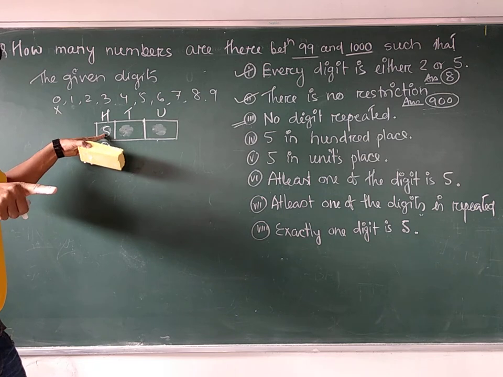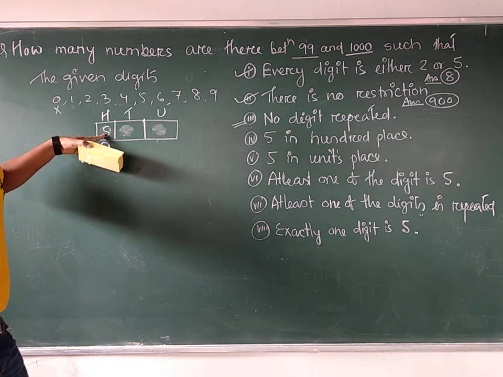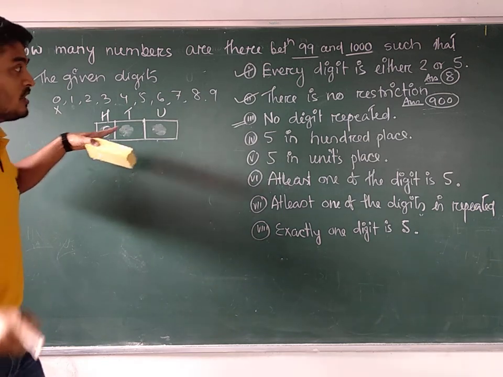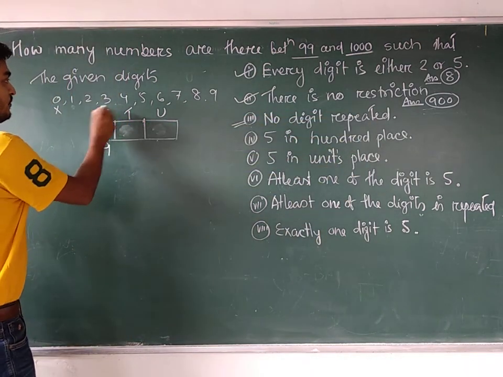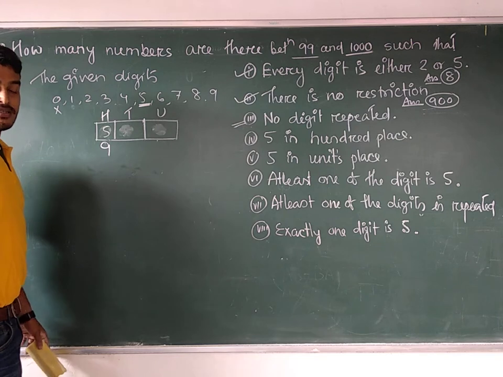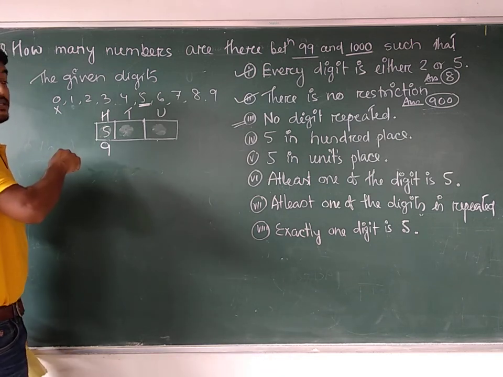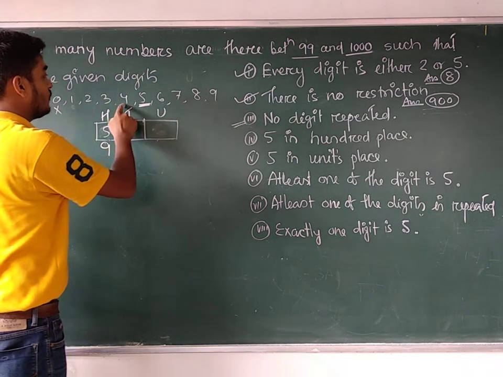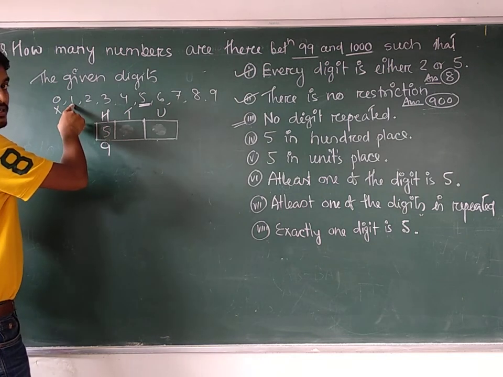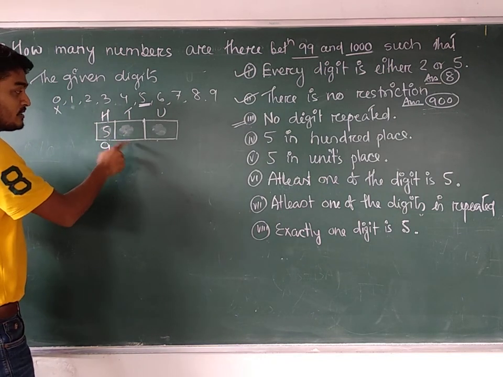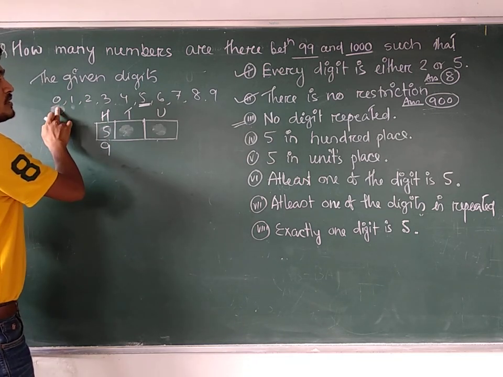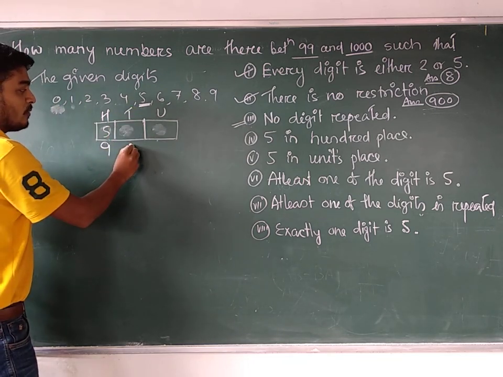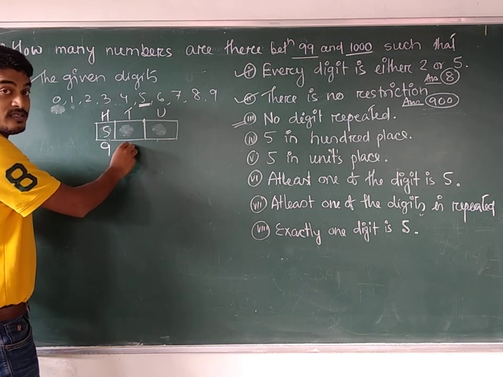Can we use 5 once again? No, you cannot, because we have considered a situation where repetition is not allowed. So excluding 5, how many digits are left with us? 1 2 3 4 5 6 7 8. Can we use 0 here? Yes, that means we can consider 0 also here. So excluding 5, how many possibilities are there? How many digits are left with us?